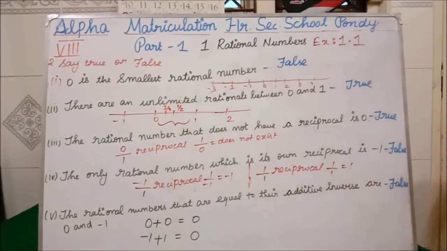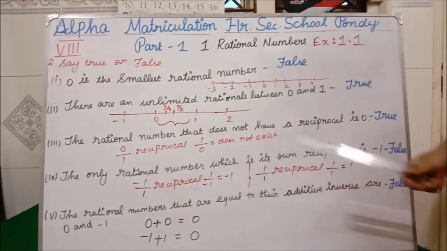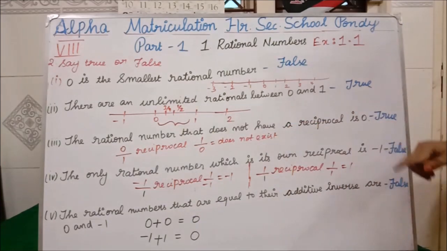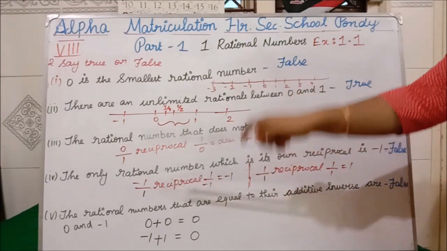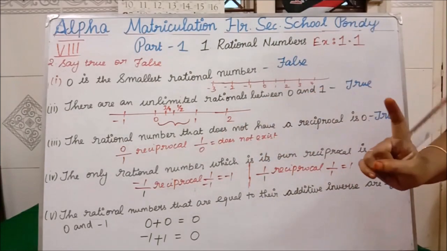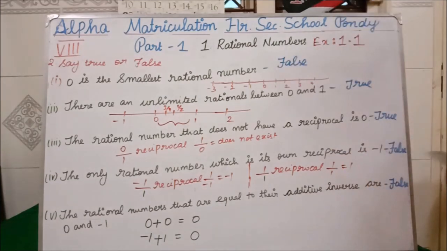Isn't it? So the only rational number they are saying, which means we are having two rational numbers. So which is false. They are saying the only rational number is -1, but we are getting it for -1 as well as for +1. But the question says only one rational number. So our question is wrong. We are writing false. Clear, all of you?